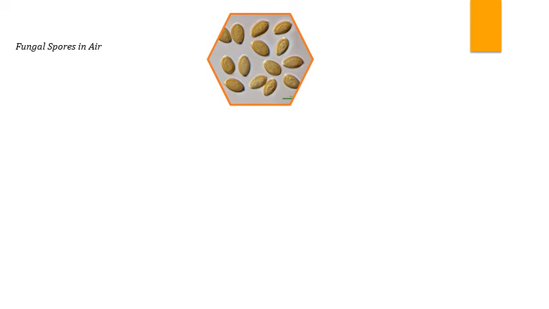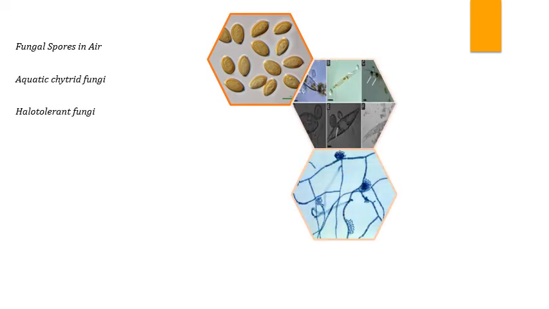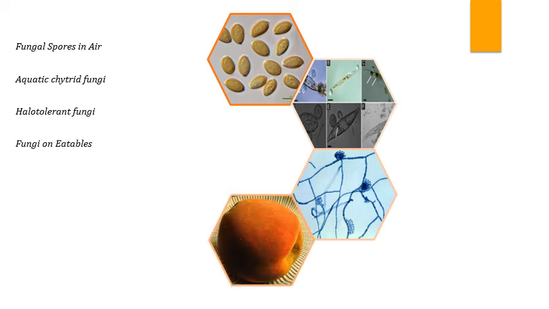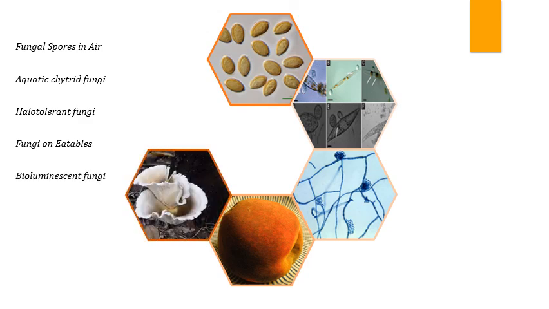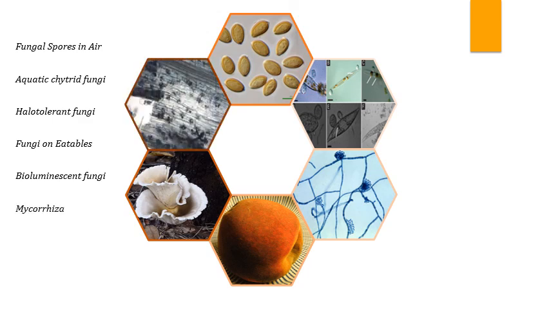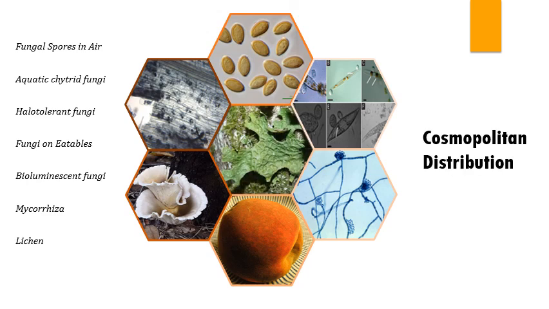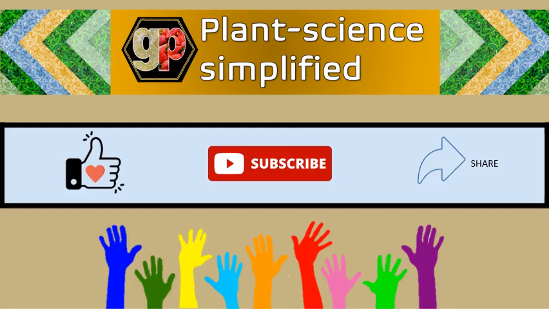With respect to the distribution of fungi, we can have fungi in air, fungi in water, fungi in estuarine regions, fungi on our eatables. That means they are in our surroundings, and fungi can be in deep forests where they have unique properties, and fungi can be inside or along with plants or along with algae, like lichens. Totally, we can say that fungi show cosmopolitan distribution. With these unique points, we will summarize today's topic.